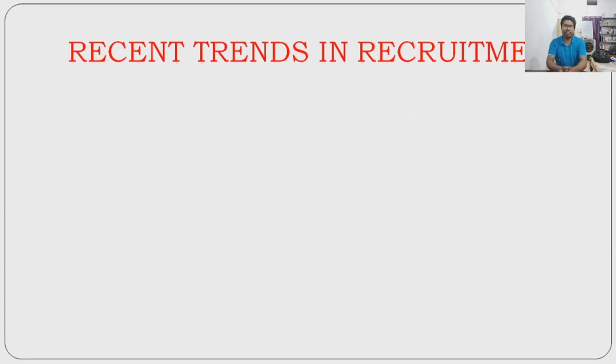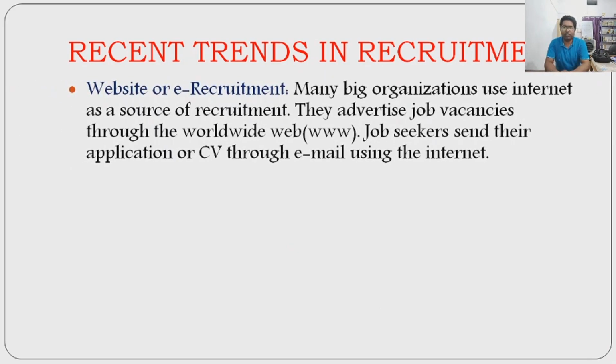Now let us discuss the recent trends in recruitment process. And the first is website or e-recruitment. Later on we will give examples of companies who are doing online recruitment process in this video lecture. So e-recruitment, website recruitment is also called e-recruitment because e refers to electronic recruitment, online recruitment. Many big organizations use internet as a source of recruitment. They advertise job vacancies through World Wide Web, www. Job seekers send their application or CV through email using the internet.